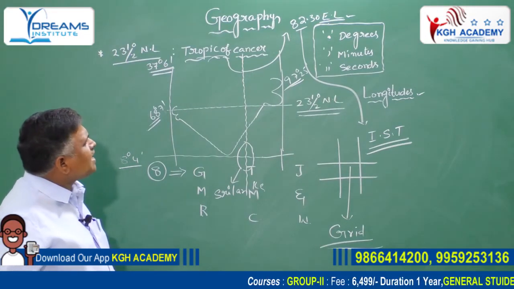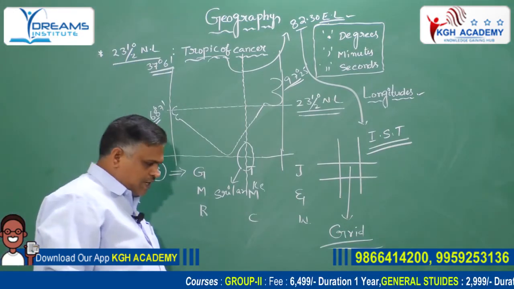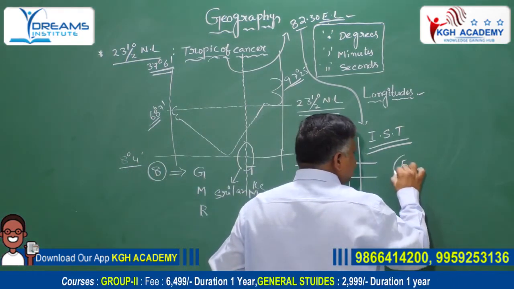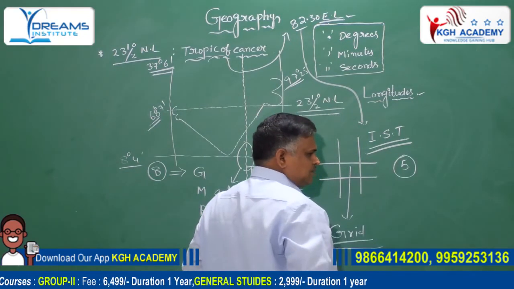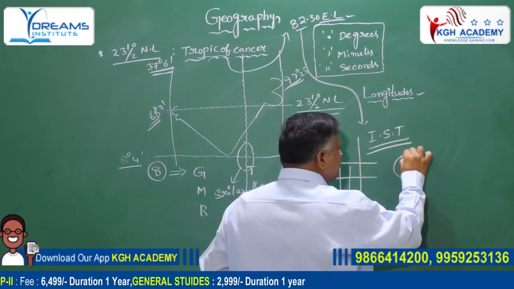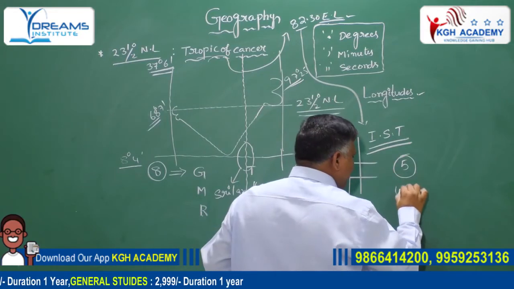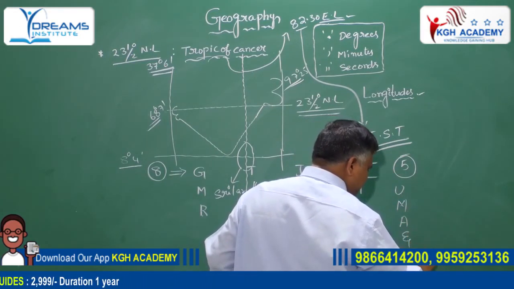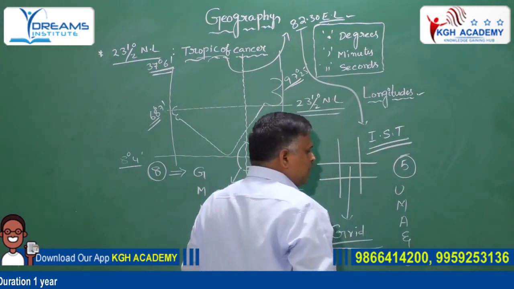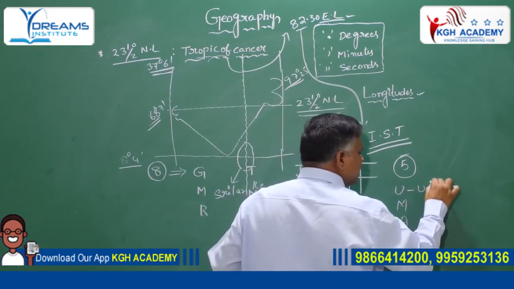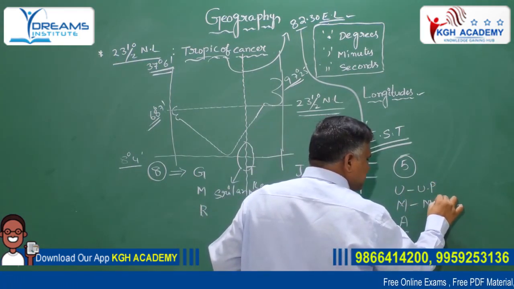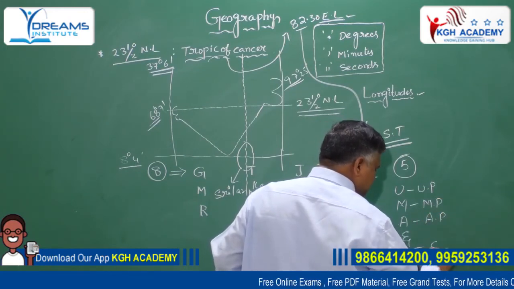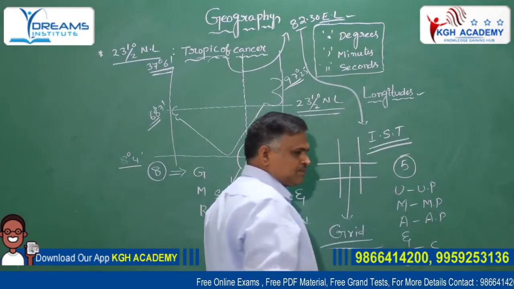Indian Standard Time, 82.5 degree east longitude, passes through 5 Indian states. One is Uma and Co. U for Uttar Pradesh, M for Madhya Pradesh, A for Andhra Pradesh, C for Chhattisgarh, O for Orissa.